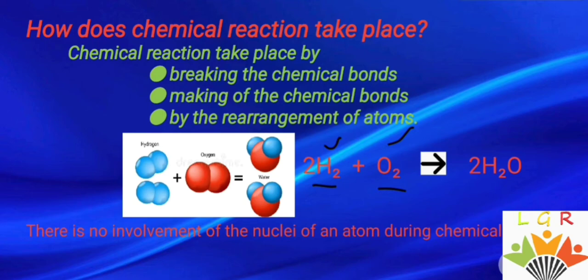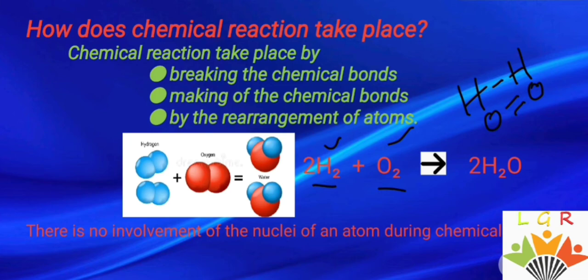The two hydrogen molecules, how does the hydrogen molecule form? Hydrogen molecule forms when the hydrogen atoms are bonded with a chemical bond. What is a chemical bond? Chemical bond is a force of attraction present between two hydrogen atoms, and the oxygen molecule also consists of two oxygen atoms which are attracted by the force of attraction known as the chemical bond.